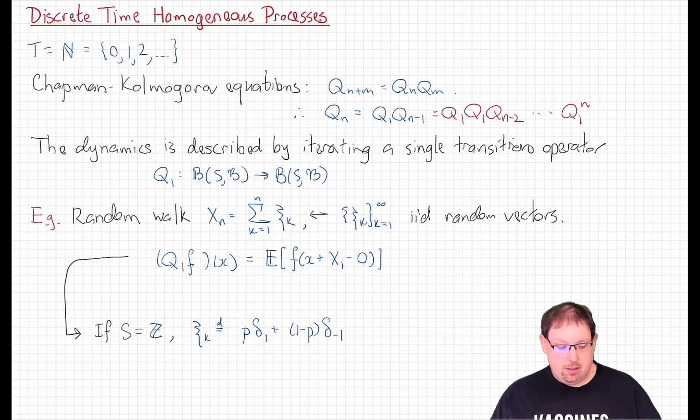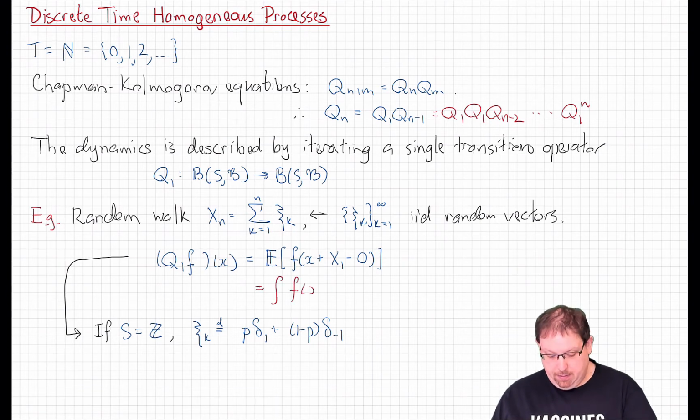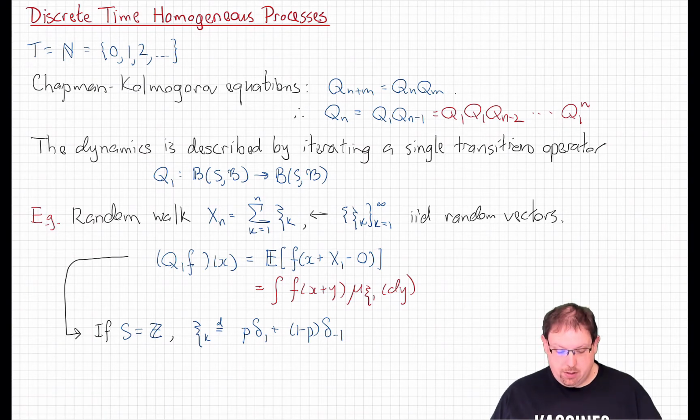If we use the change of variables formula, we can write this as the integral of f at x plus y integrated against the law of X1, dy. And there's the description of our transition kernel.